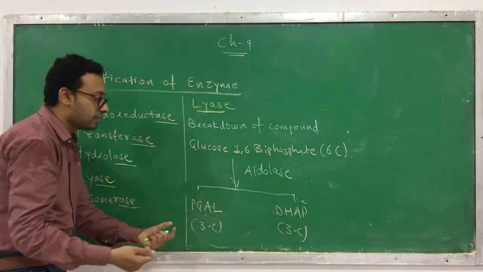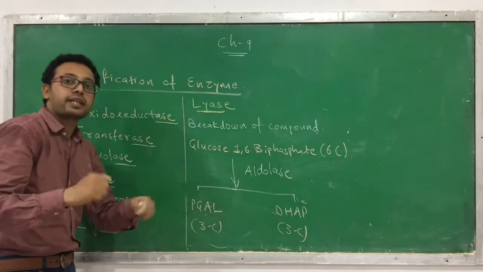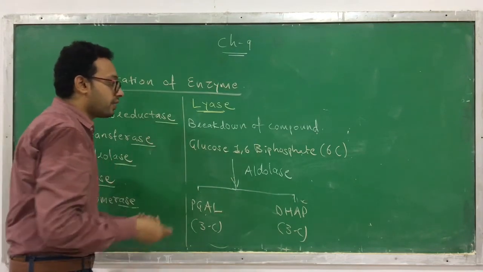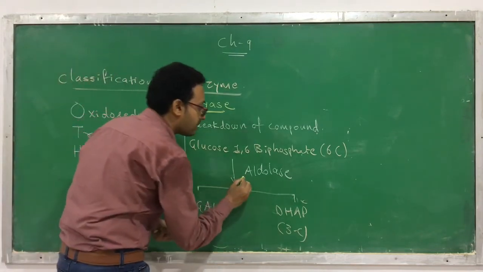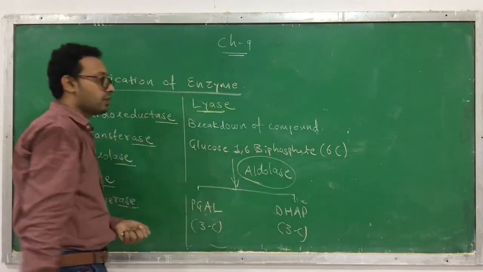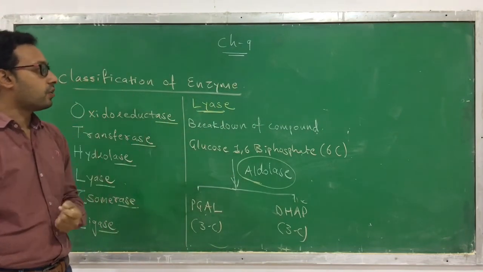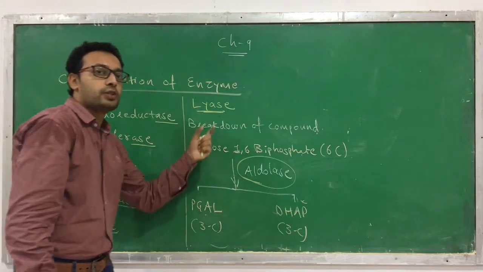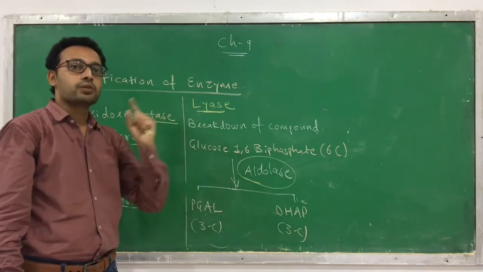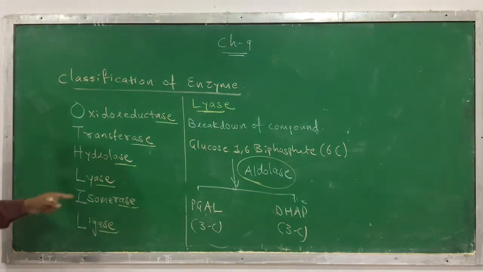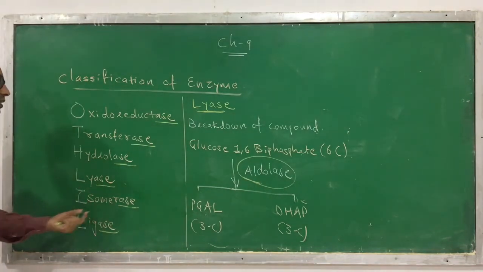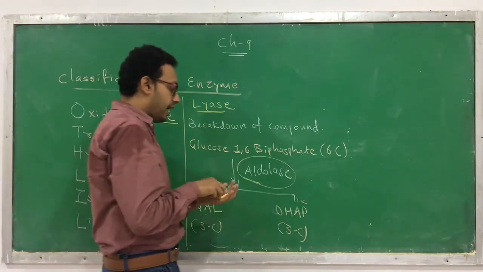It breaks into 2 compounds, each containing 3 carbon with the help of an enzyme called as aldolase. Okay, clear? So the aldolase, they come under the category called as lyase because it is responsible for a breakdown without a water. Okay, so this is a lyase, a 4th category. Next, 5th category, it's called as an isomerase.